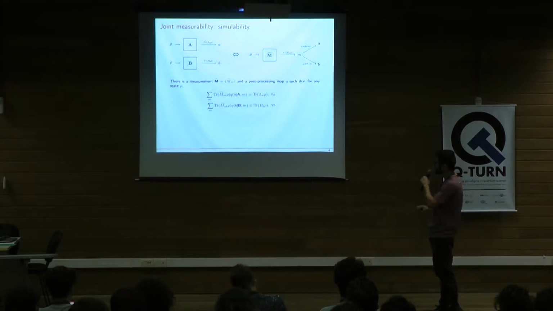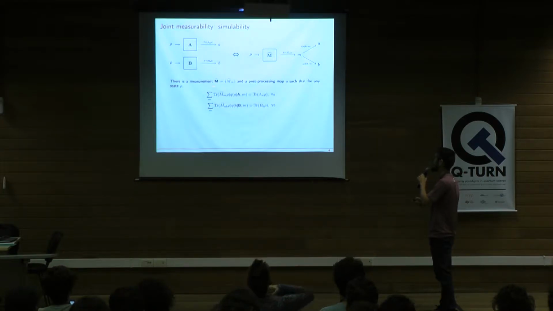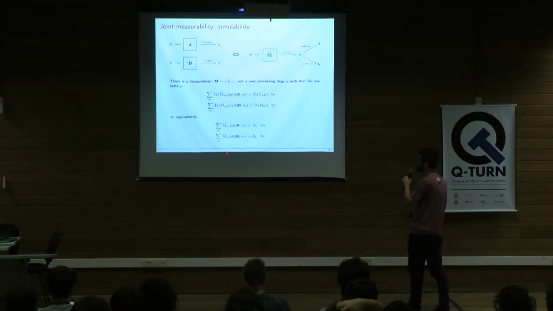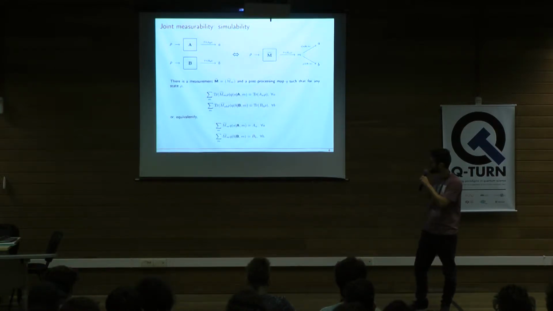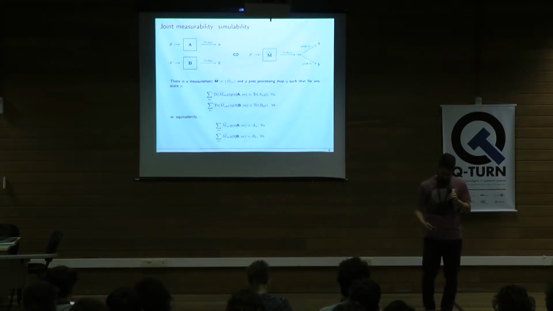So mathematically, we just write this as something like this. There is this M tilde, which I also call a modern measurement, and a post-processing map Q, such that for any state rho, I can implement M, post-process it, and then recover the corresponding outcomes of the corresponding measurements. But again, since I want this to hold for any state, I'll get rid of the trace against the state, and I'll reach just these two equalities involving the measurement elements and the post-processing.